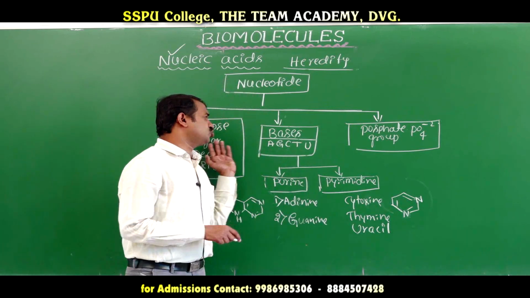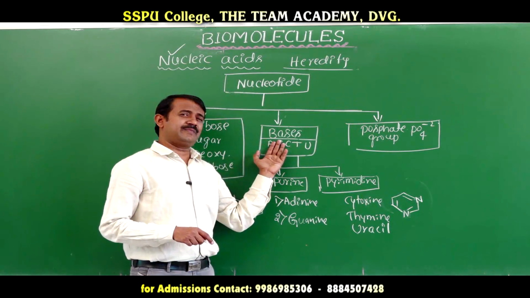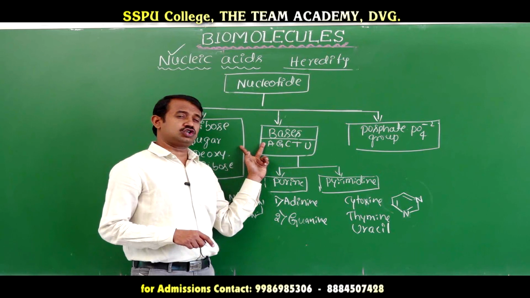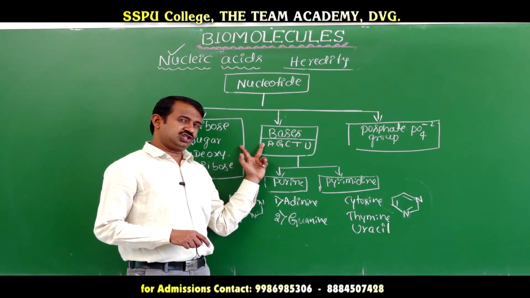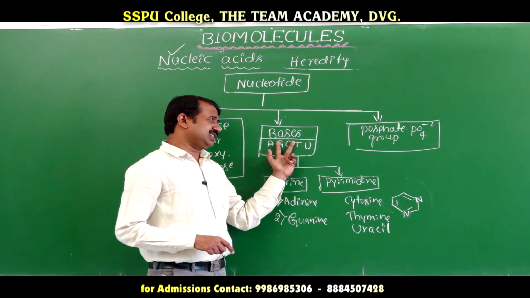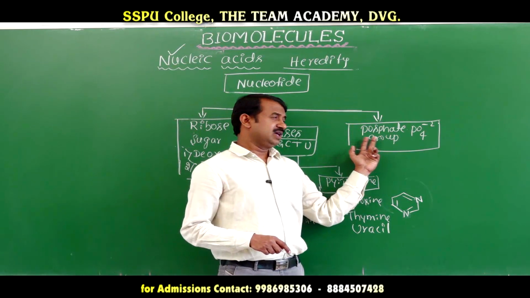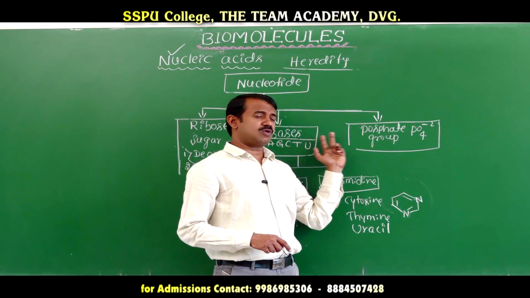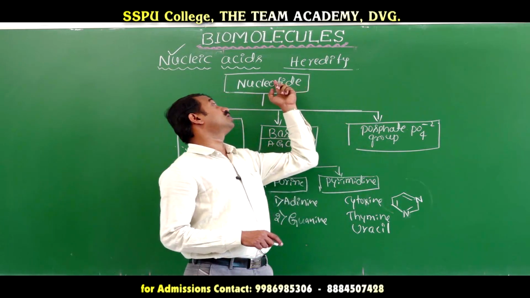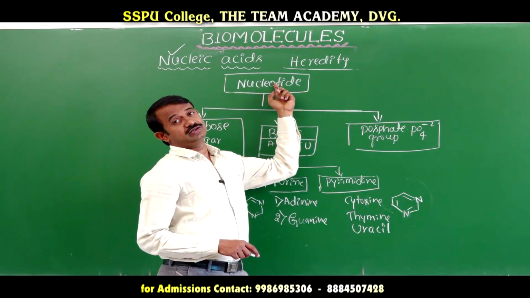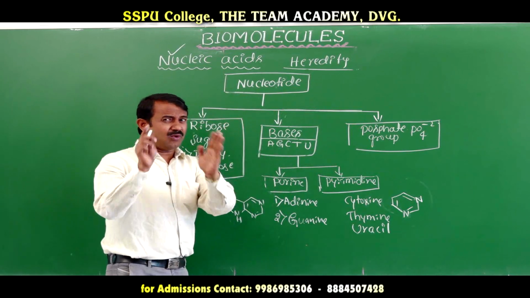Here one ribose sugar is joined to the base, with elimination of water molecules, to form a nucleoside. When the nucleoside reacts with phosphoric acid, again with elimination of water molecules, it forms a nucleotide. We will go one by one.